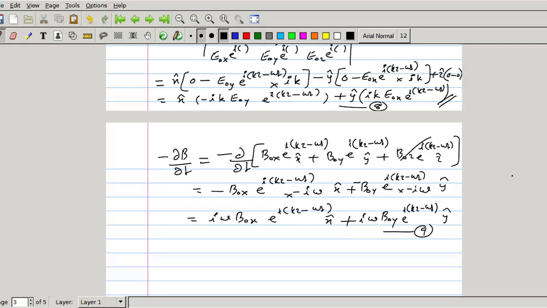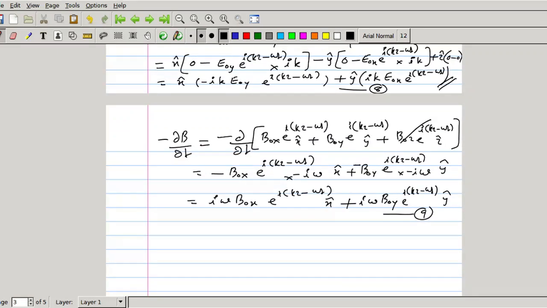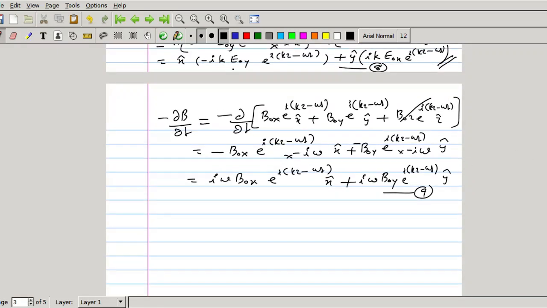So substituting equations 8 and 9 in equation 7, equating these two. When we equate these two, the coefficient of x cap is this one and here the coefficient of x cap is this one. So equate the coefficients of x cap, then coefficients of y cap, then we will be having two equations. This e raised to i(kz minus omega t) is common, that will get cancelled. This i common, that will cancel. So we will be having omega B0x is equal to minus k E0y.